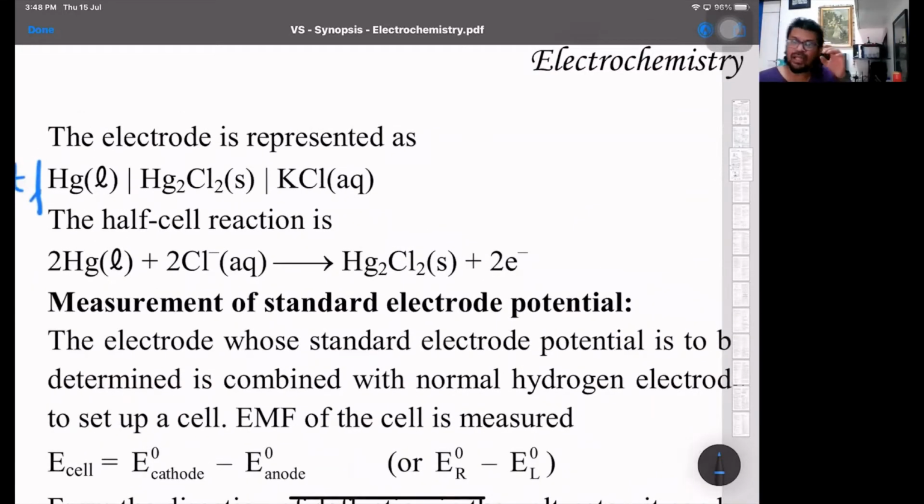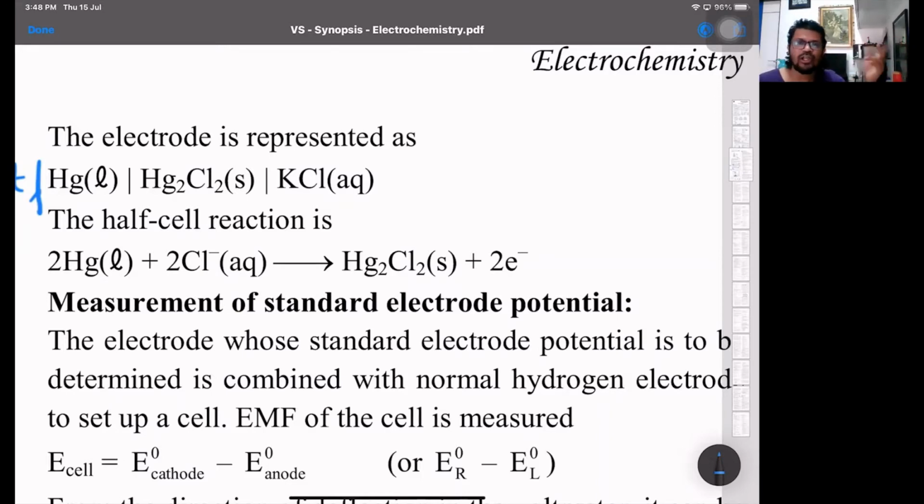Once again, calomel can behave either as the anode or the cathode, depending upon the other half cell with which it is coupled. Same thing for SHE, the standard hydrogen electrode. When SHE is coupled with any of the electrodes placed above hydrogen in the SRP series, then SHE becomes the anode, because the ones placed above hydrogen have more tendency to undergo reduction. So they will become the cathode, SHE will be the anode. And for all the elements placed below hydrogen, SHE will become the cathode and all the elements below will become the anode, because their SRP values are negative. So they have more tendency to undergo oxidation and SHE will again undergo reduction.